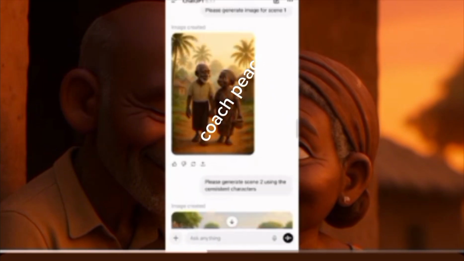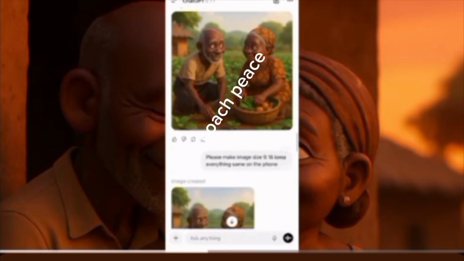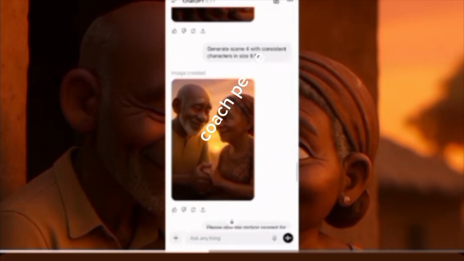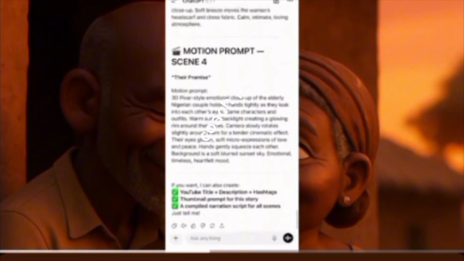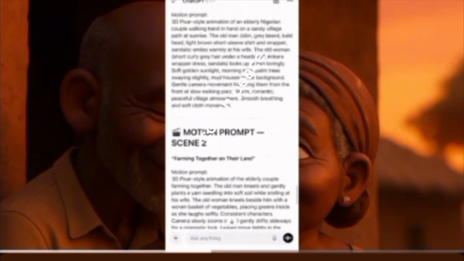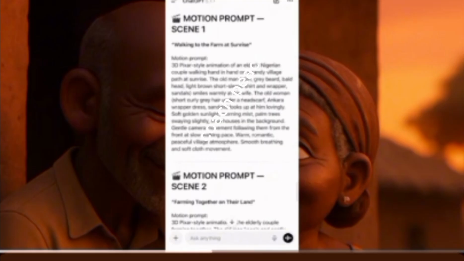So after we are done generating all our images, these are the images I got. After generating all the images, the next thing we need to do now is to turn these images into pictures. Why did I generate the images before turning them into pictures? Because I want a consistent character. I don't want to miss the character.